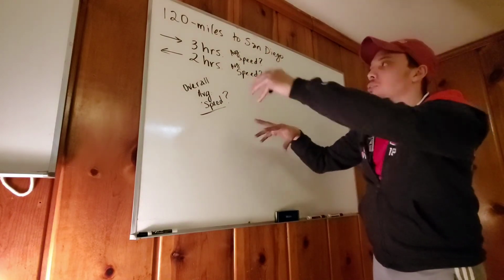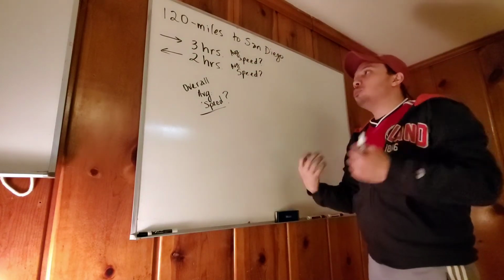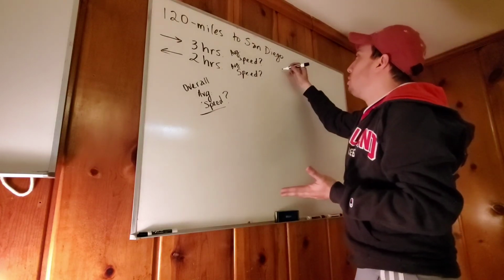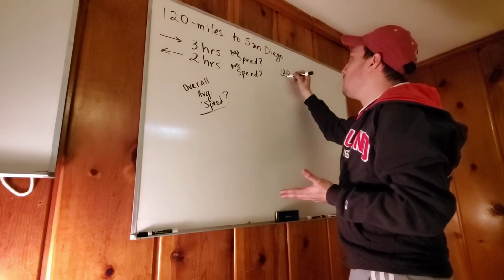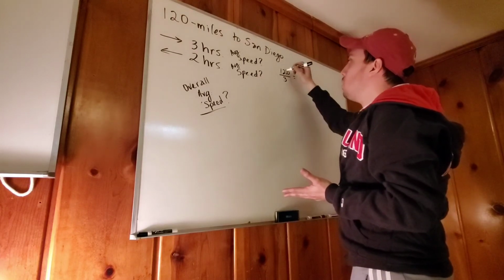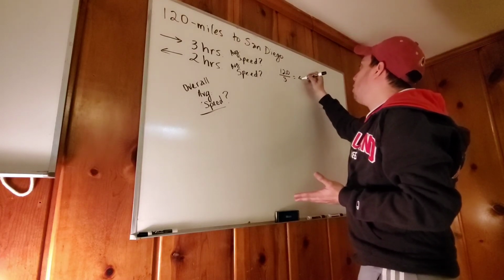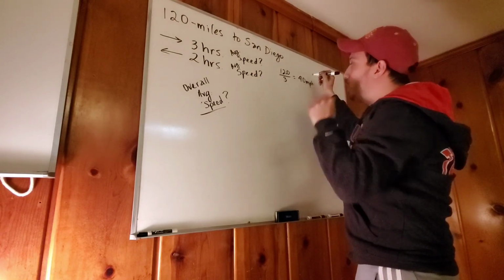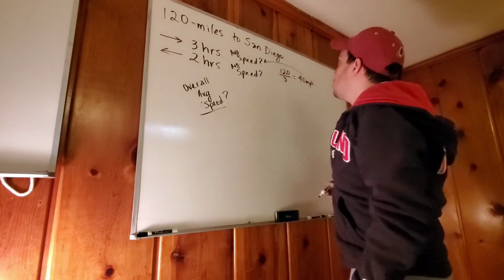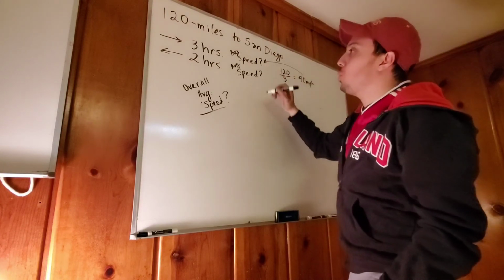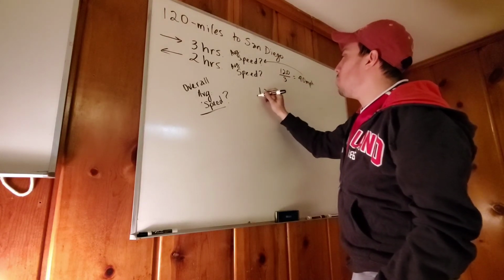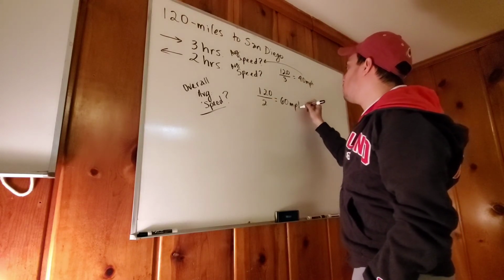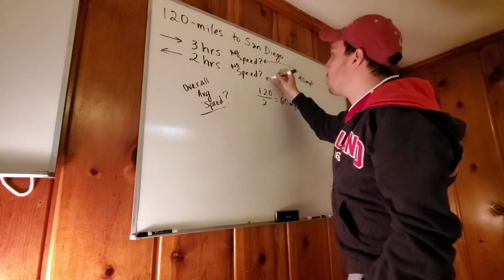Look, I broke down all those words into this to make it a lot easier. So we know how to find average speed. How? We get the distance, and we divide it by the time. And so 120 divided by 3 would be 40 miles per hour. So going was 40 miles per hour. Coming back, 120 miles divided by 2 was 60 miles per hour. Wow, look at that. 60 miles per hour.